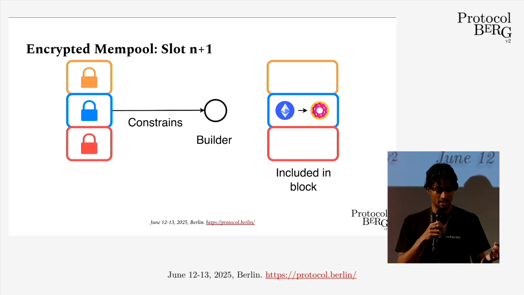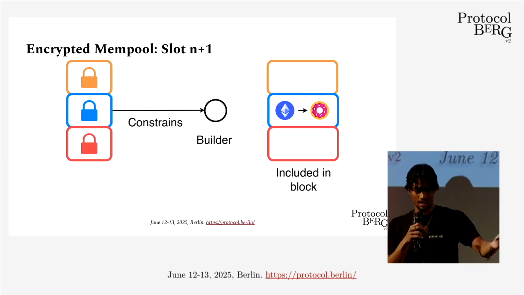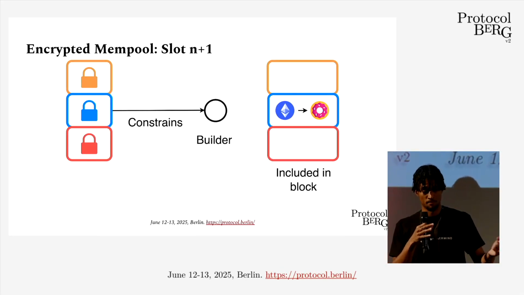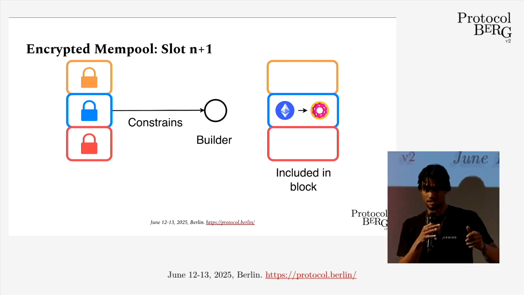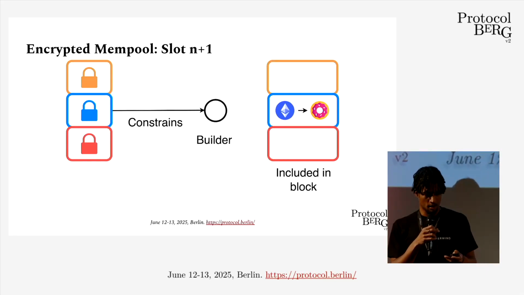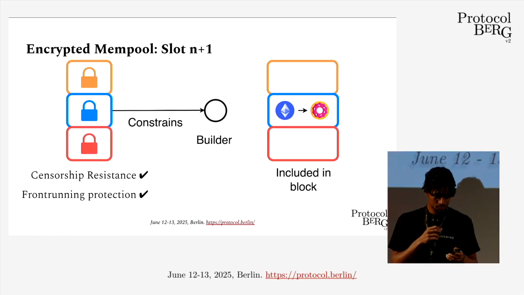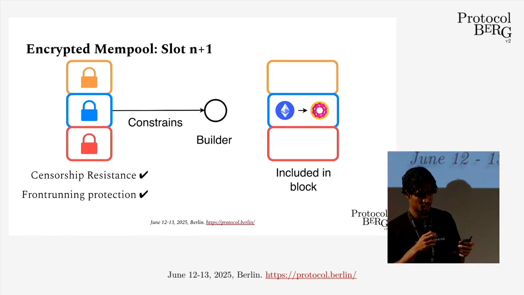So if the builder decides, oh, I don't like this blue transaction, I'll just throw it out, then we can see that and prove it and slash them. Or if they start reordering stuff, all of this is now provable on chain. This actually gives us both of our properties that we need. But we can do even better here.